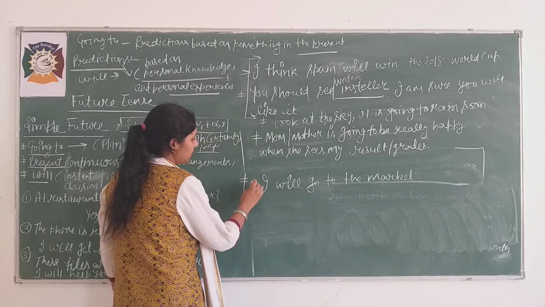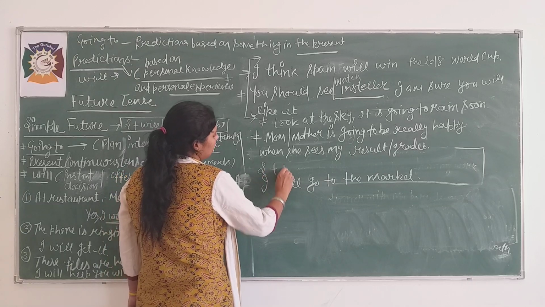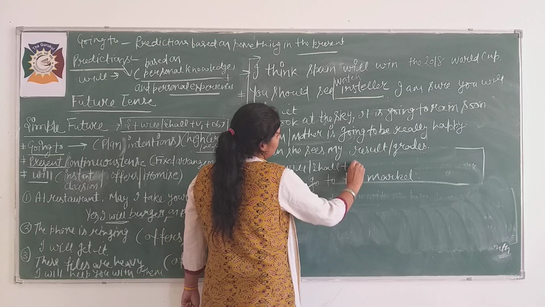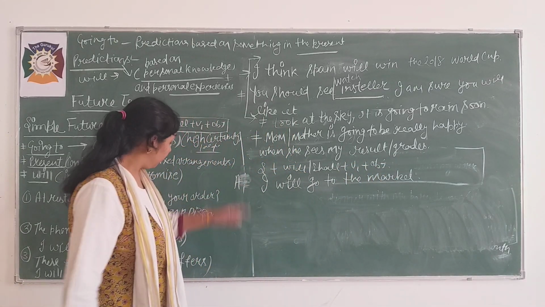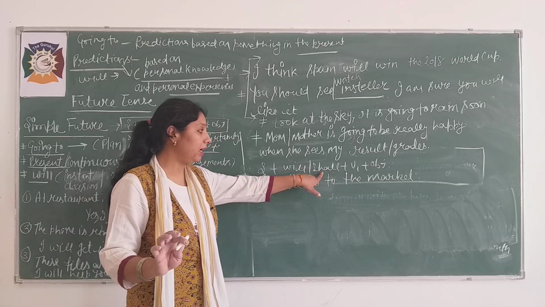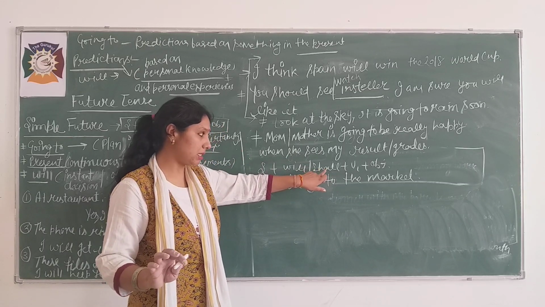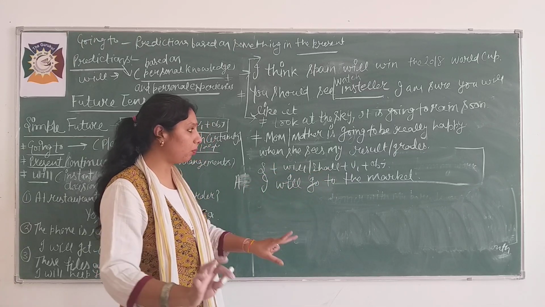Is it clear? This is the affirmative sentence. Subject plus will or shall plus verb first form plus object in this tense. Grammatically we should use shall with I or we, but nowadays we ignore this and use will with I and we also. This is also right, no problem.